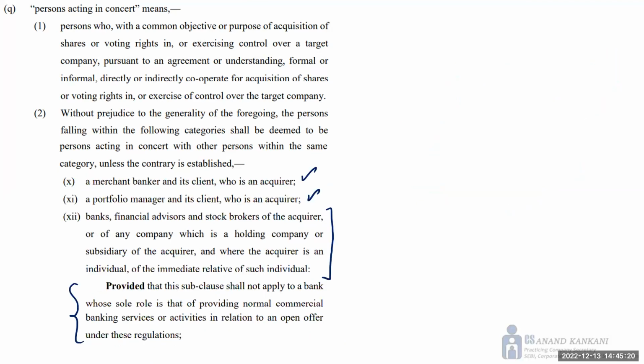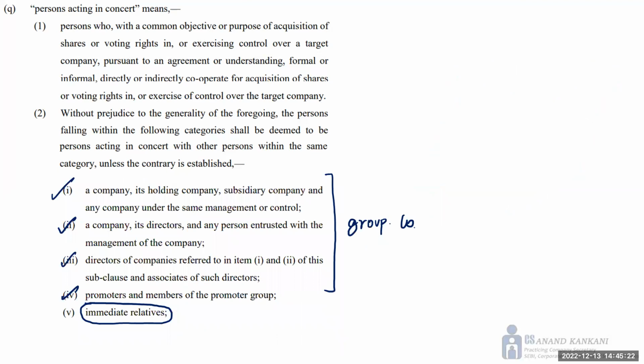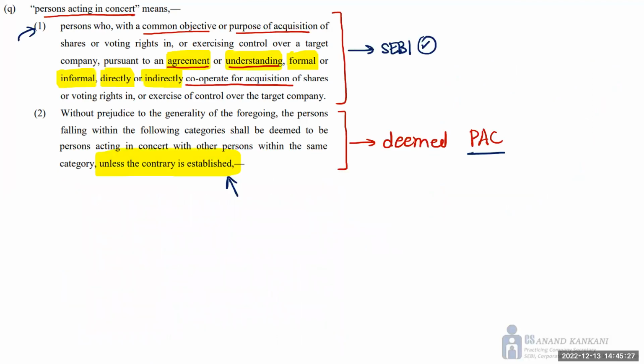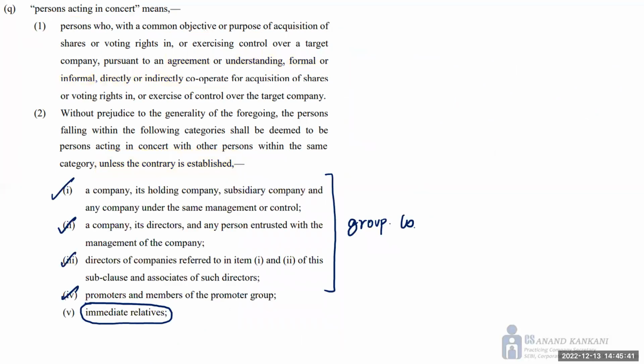So I hope the definition of deemed PSC is clear to you because it is important from your exam point of view. Whenever you get an answer, start with this, that the definition of PSC is segregated into two parts. First part where the onus of proof lies on SEBI, and the second part is the deemed PSC where the onus of proof to establish that they are not acting as PSC lies on the parties who are deemed to be PSC. And who are deemed to be PSC?